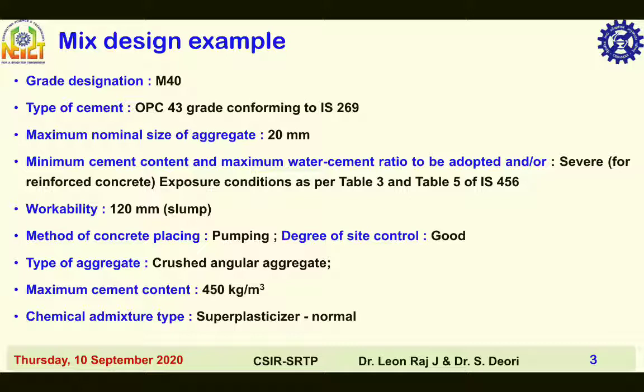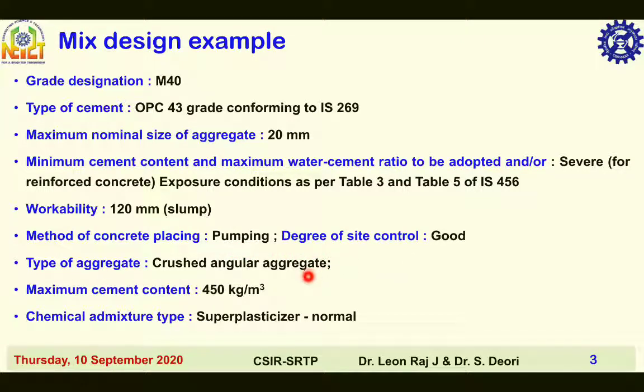Grade designation M40, type of cement OPC, ordinary Portland cement, 43 grade conforming to IS 269, maximum nominal size of aggregate 20 mm, minimum cement content and maximum water cement ratio to be adopted. Severe condition for reinforced concrete exposure, conditions are as per table 3 and table 5 of IS 456 2000. Workability 120 mm. Method of concrete placing pumping. Degree of site control good.